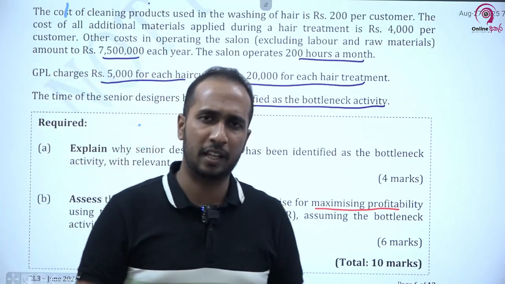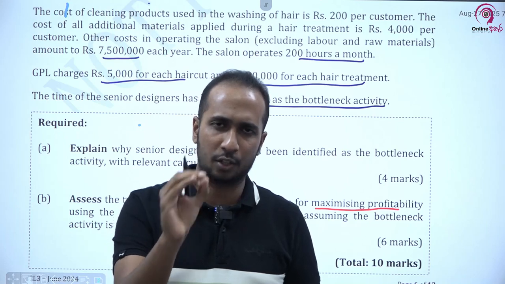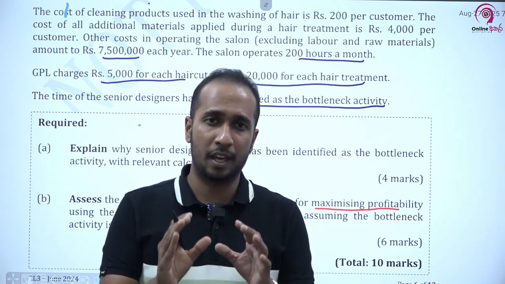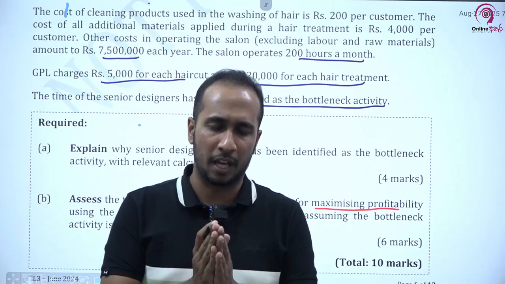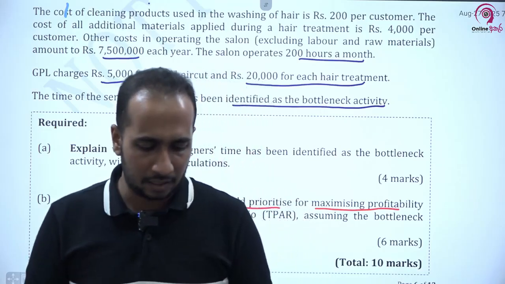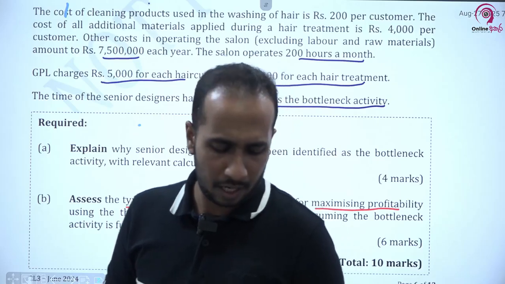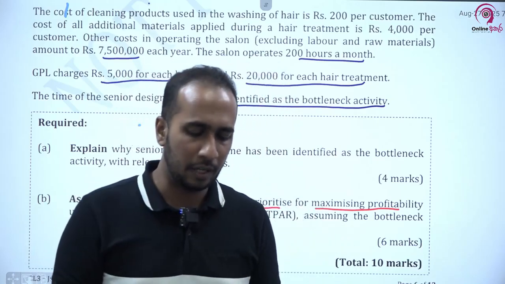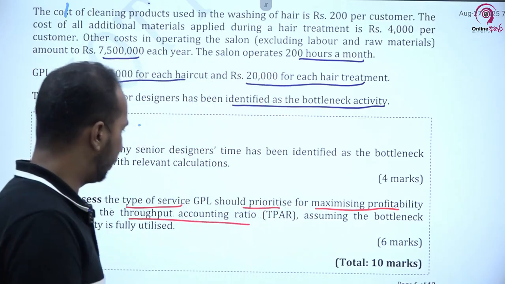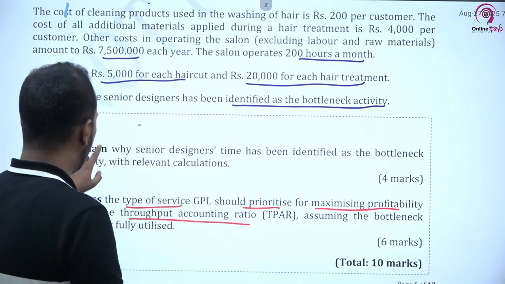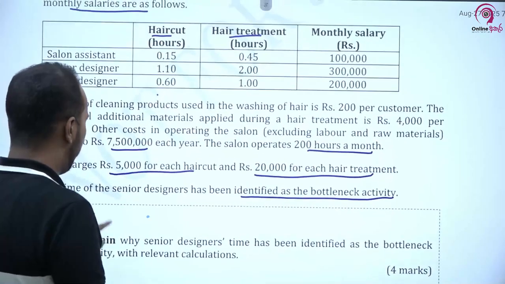In throughput accounting, I clearly taught you that in order to maximize the profitability, we have to maximize the throughput. Therefore, you have to start your computation with throughput. So let's try to understand that. With the given details, we can do this computation.